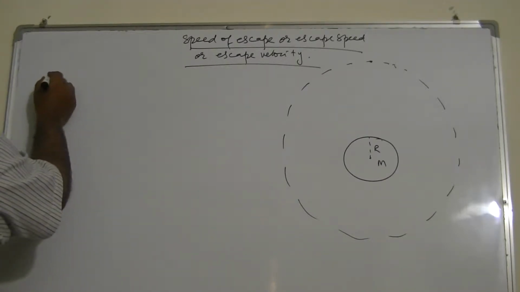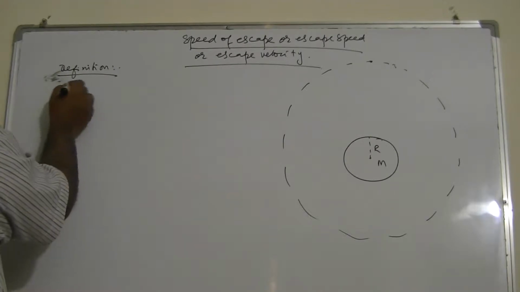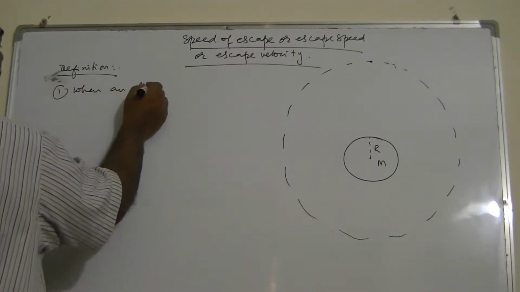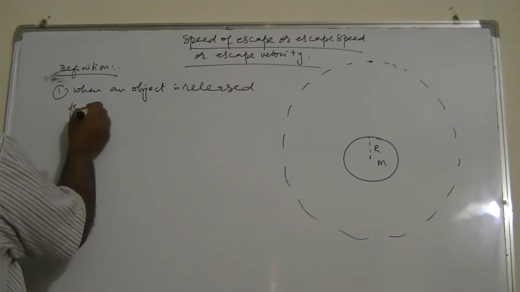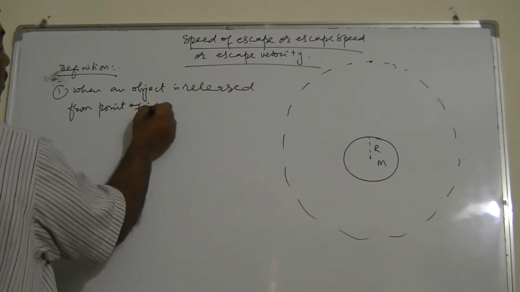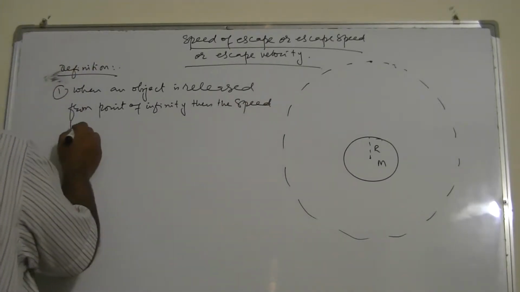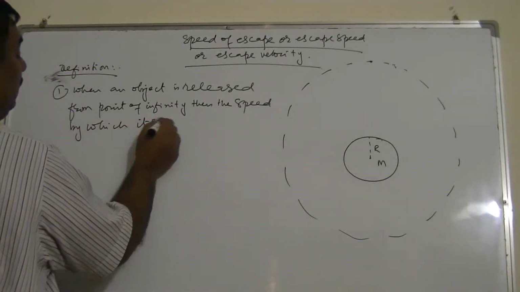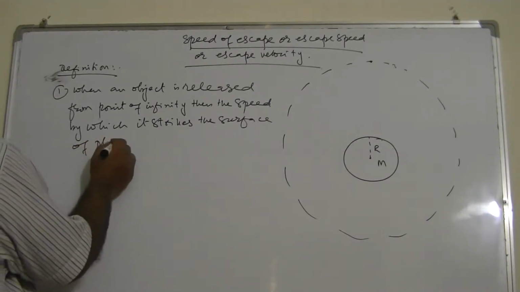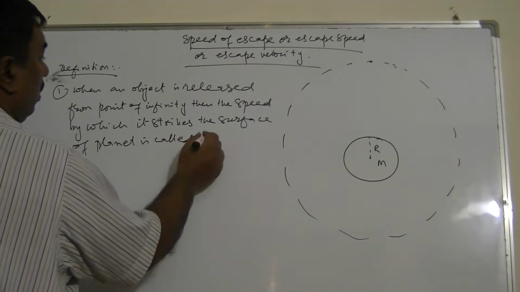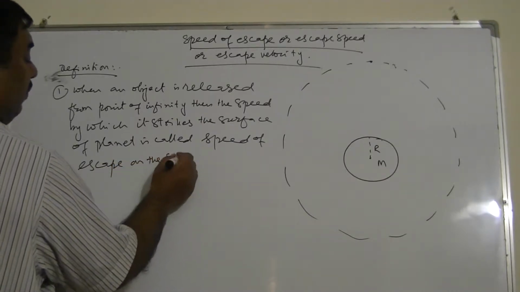I will say what the speed of escape is. Its first definition: when an object is released from the point of infinity, then the speed by which it strikes the surface of the planet is called speed of escape on the surface of the planet.